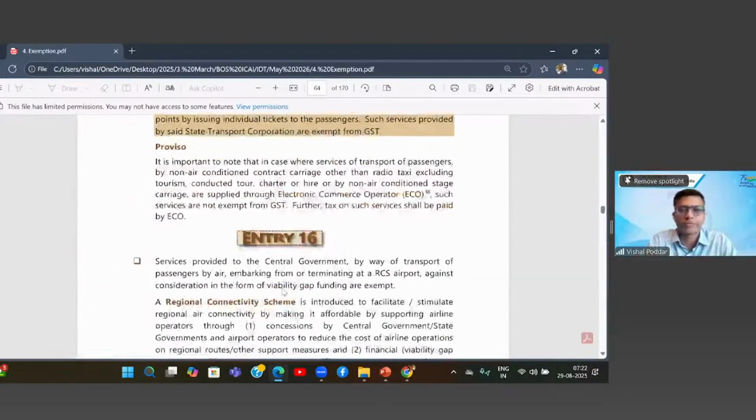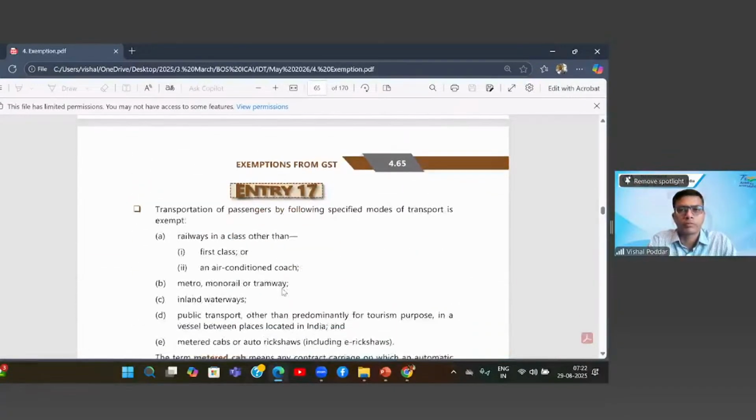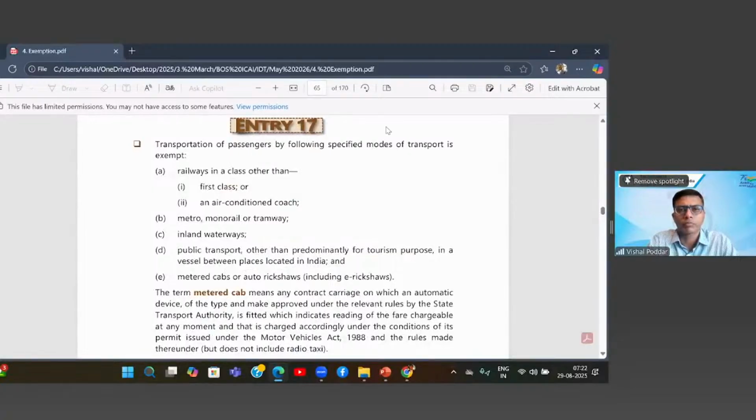Sir, another question: if AC is provided in the boat, is that also exempted? It is for the time being exempt, because when it comes to inland waterways or vessels, they have not qualified whether it should be AC or non-AC. Like in the case of metro also, as I said, it is AC, but it is covered because they have not qualified there. Correct?